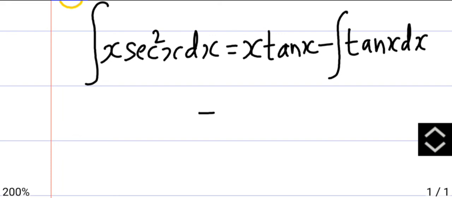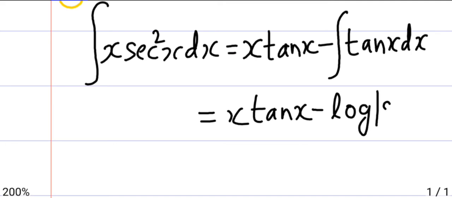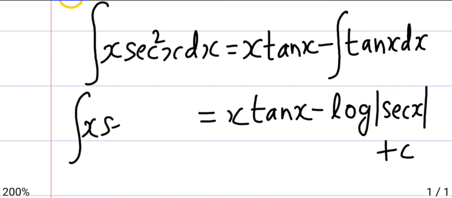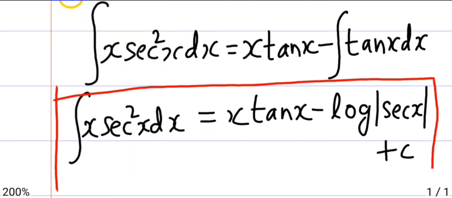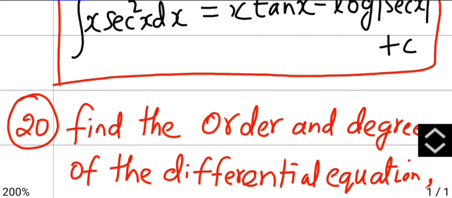So here it is x tan x minus integral of tan x, which is log mod of secant x plus c. So the answer is: integral of x secant square x dx is x tan x minus log mod of secant x plus c.